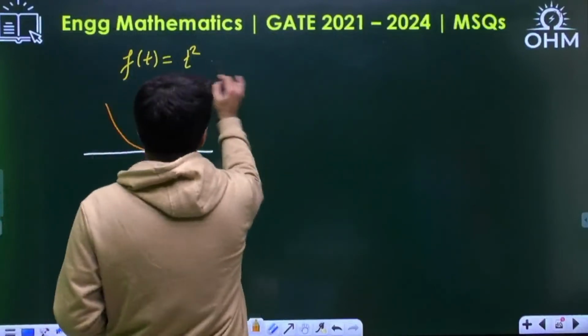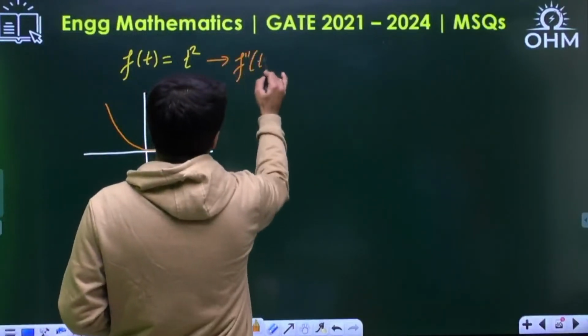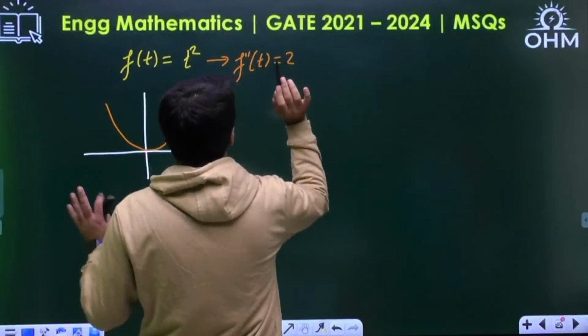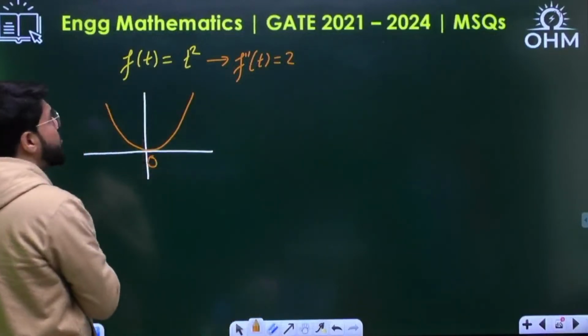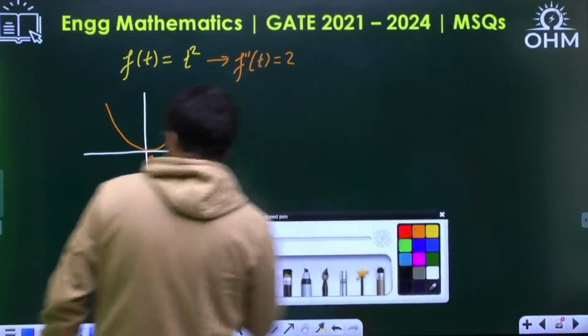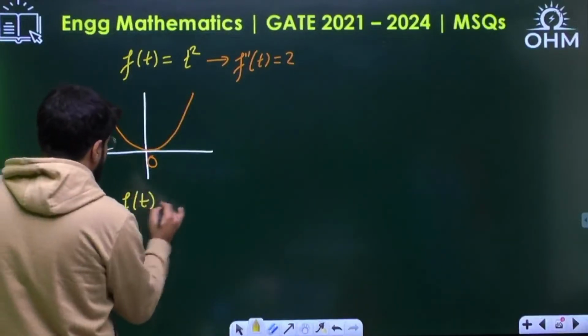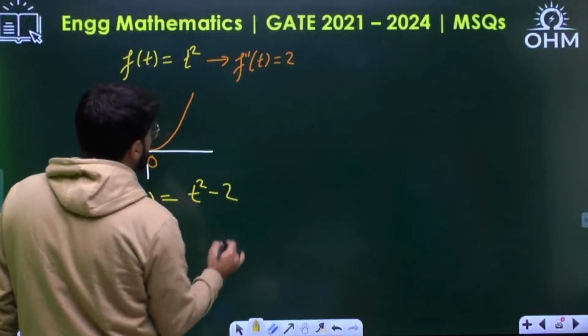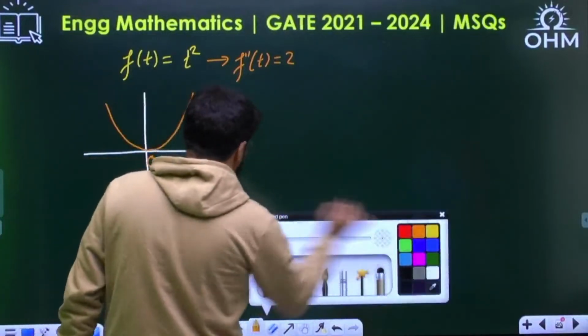When you take the second derivative of it, 2t, and then again take the derivative, it is always positive. It has a minima at t equal to 0. A parabolic curve can be taken. But you can take another example, f(t) maybe t square minus 2.